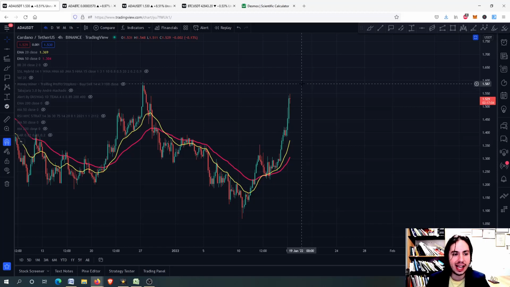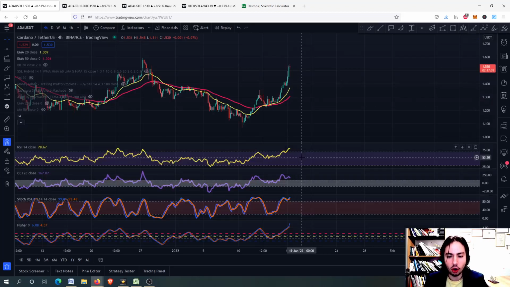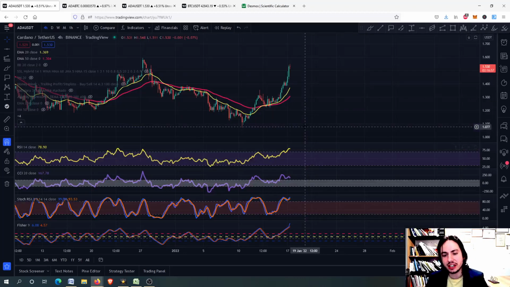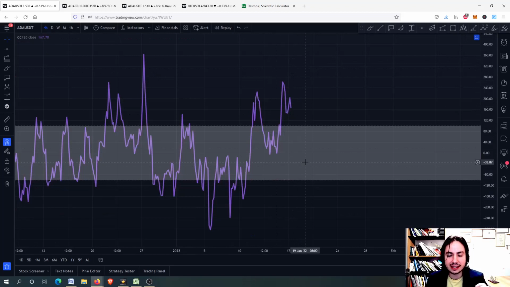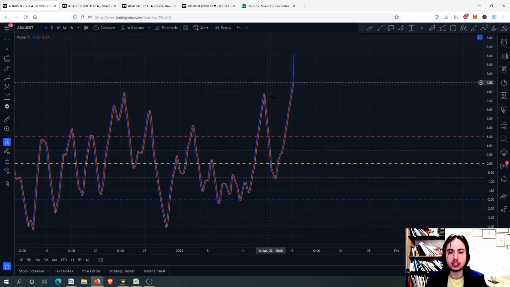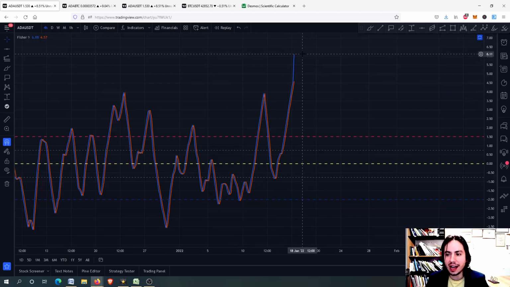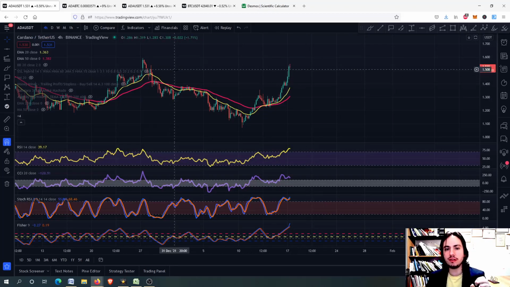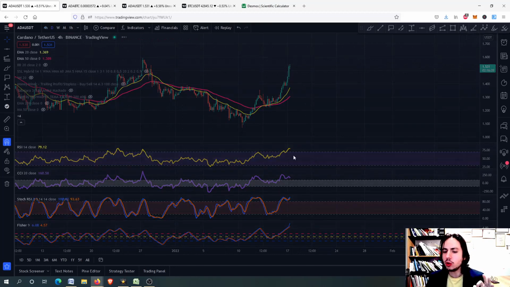Let's see Cardano ADA and the risk metrics right now. On the 4-hour frame we have a very high risk. You can see the RSI is above the 70, while the commodity channel index is above the 100, stochastic RSI above the 80, and of course the Fisher transform into the 5 to 6. So we have a pretty overbought situation right there, and we expect the sellers to kick in on the very short term. But let's go to the daily frame.